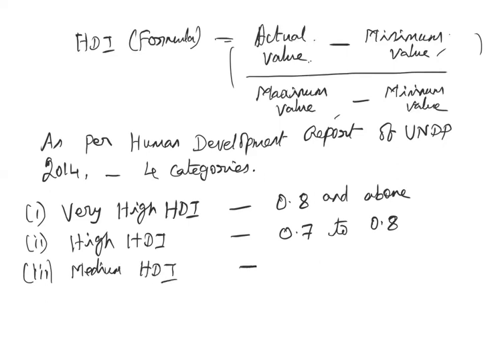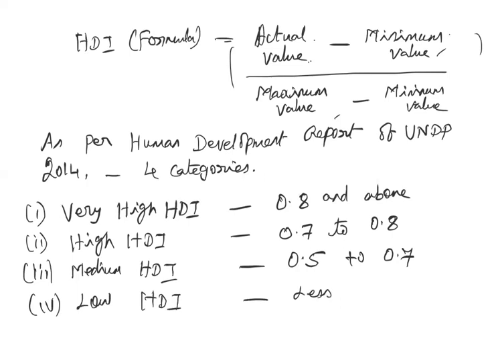And the next one is the medium human development index. That is between 0.5 to 0.7. And last, low HDI, which is less than 0.5. So if a country's human development value falls below 0.5, that means the human development progress is not that much in that particular country. So this is how the countries are identified.